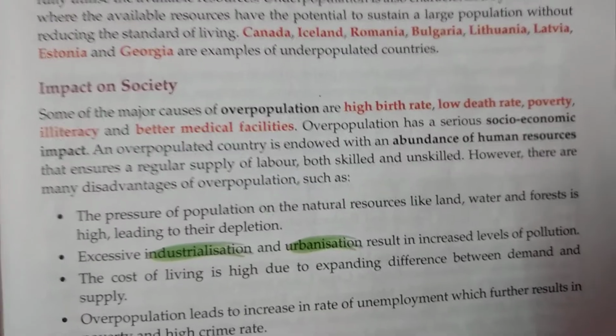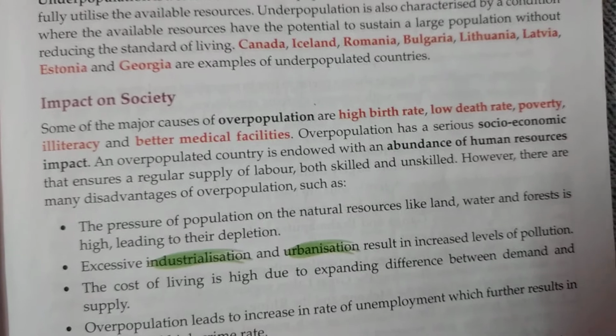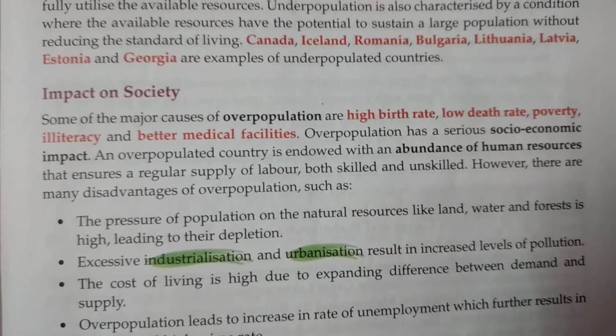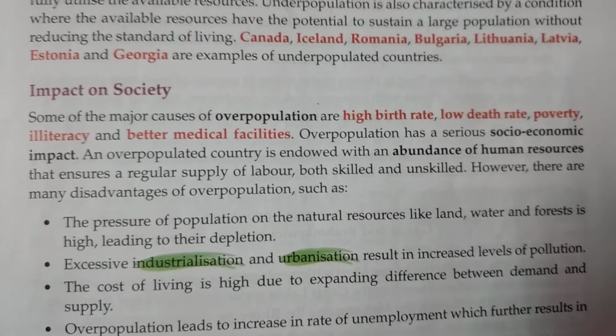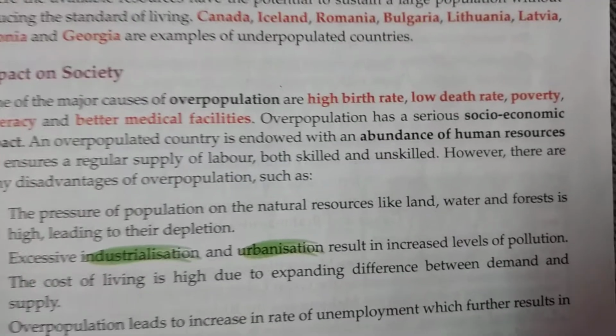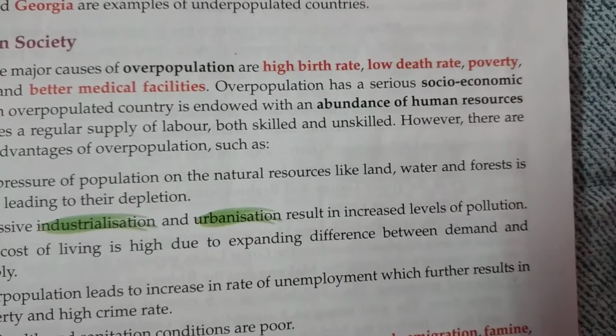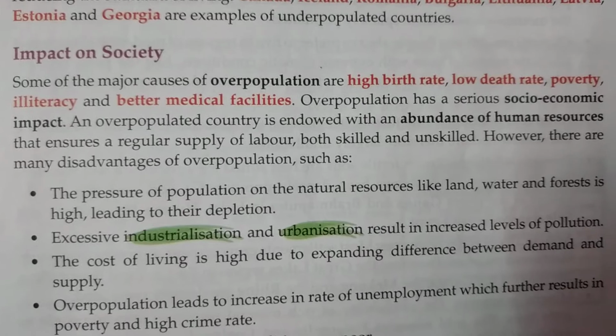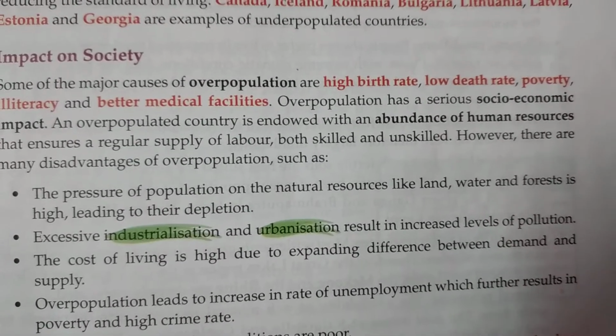Now we have to see the impact or the result of underpopulation or overpopulation. Now let us see what has been said. Some of the major causes of overpopulation are high birth rate, low death rate, poverty, illiteracy, better medical facilities and all that.